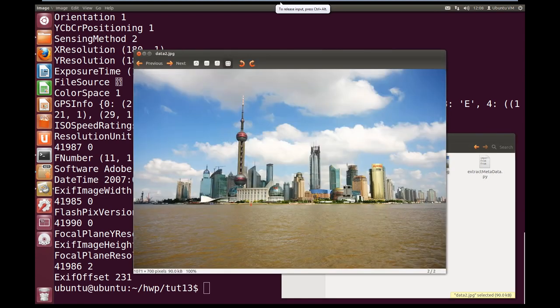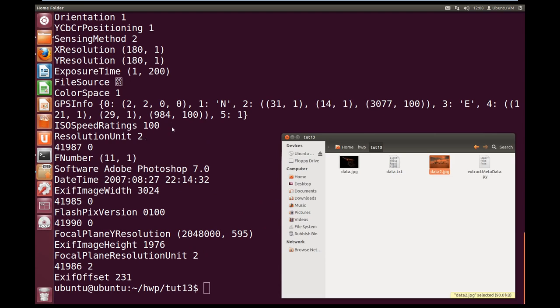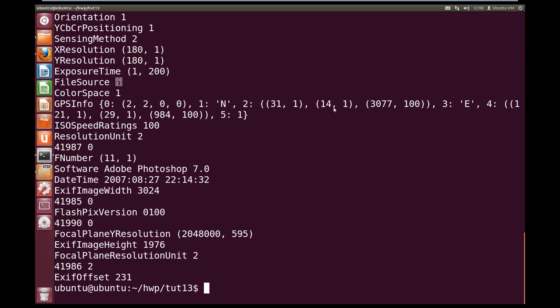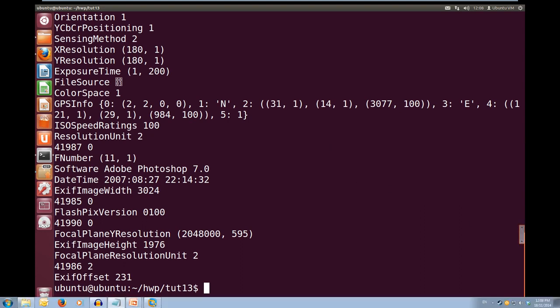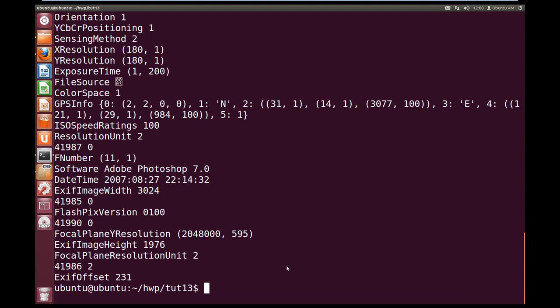So we can have a look at this picture, and if you've been there before or you know what Shanghai looks like, this is Shanghai. We need to start translating these coordinates to use on Google Maps. So we can make this work, we're going to create another program to translate our coordinates into decimal degrees. So let's create another program, so vim, and we'll call it translate GPS.py.